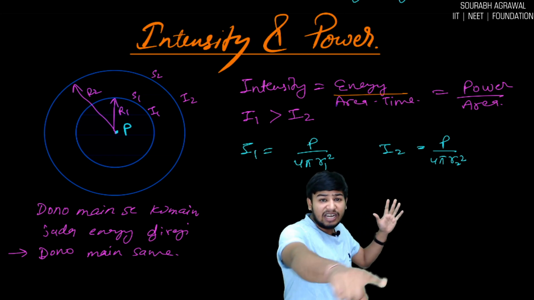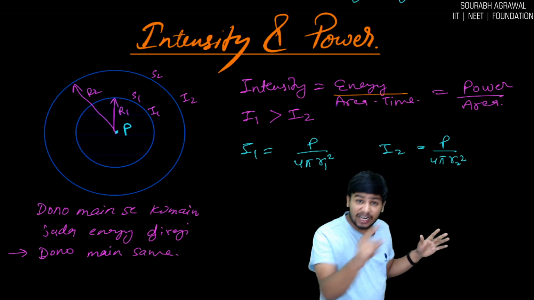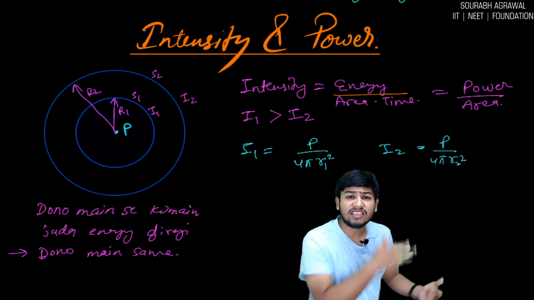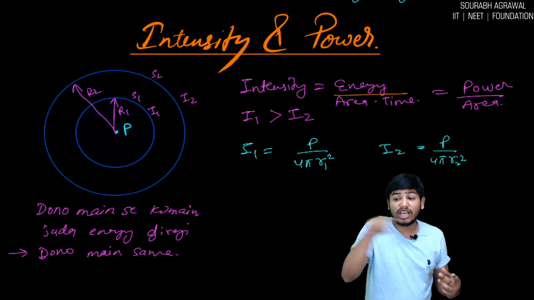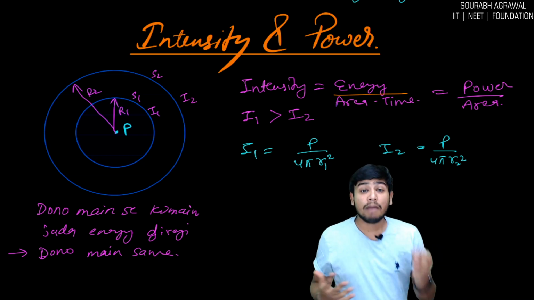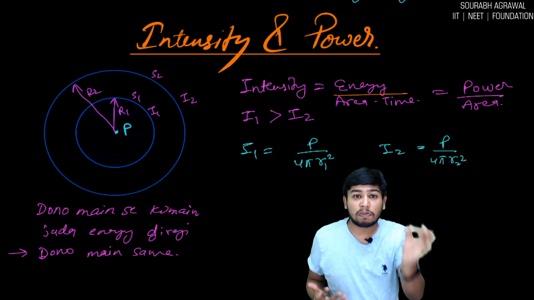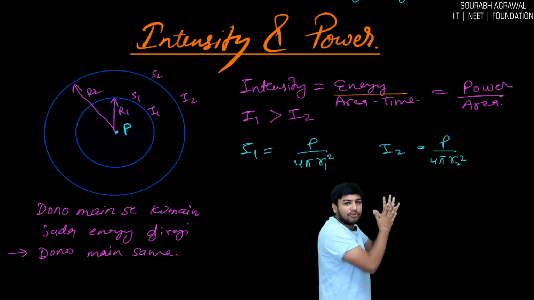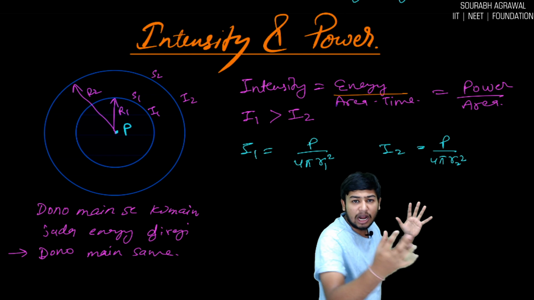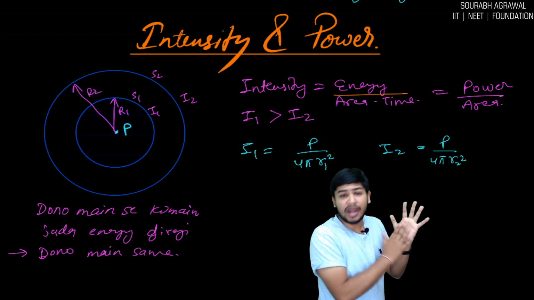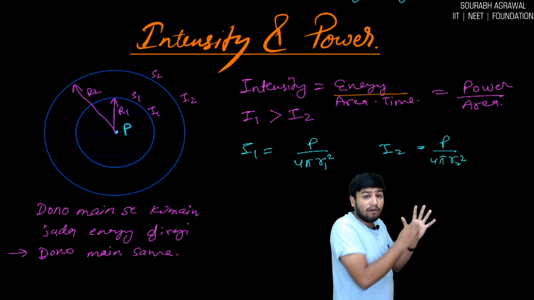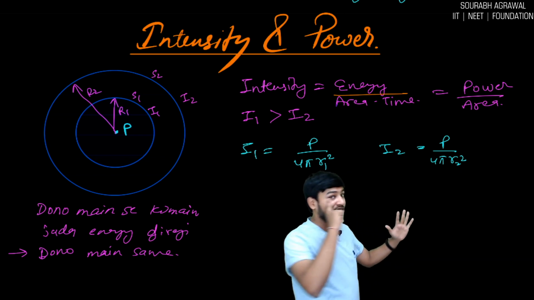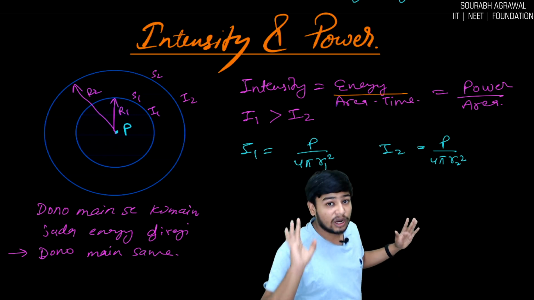For example, this light is made of particles. Light is having a momentum. Just now I told you in the de Broglie wavelength, that wavelength is equal to h by p. What was p? Momentum. So these light particles are coming and striking my hand. Now they are getting either absorbed or reflected. I am able to see my hand, that means light from there is getting reflected into my eyes.